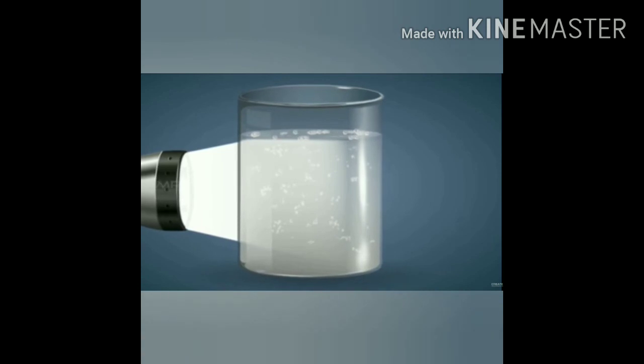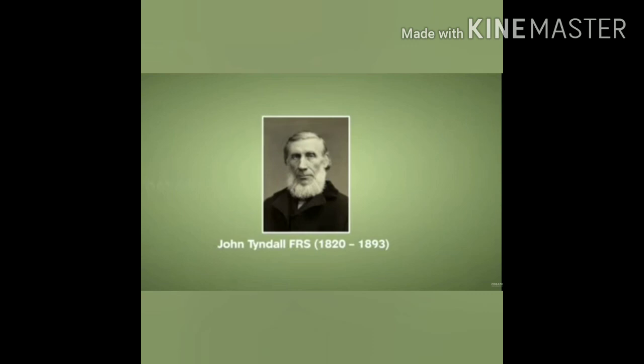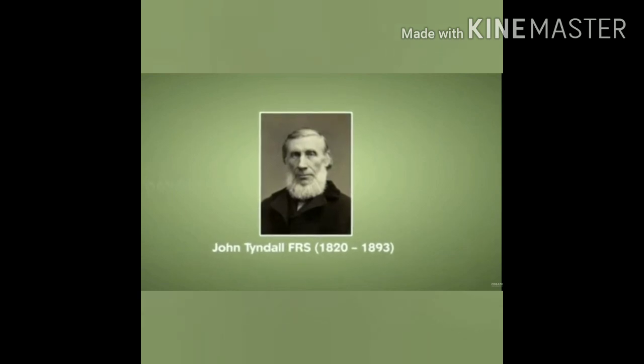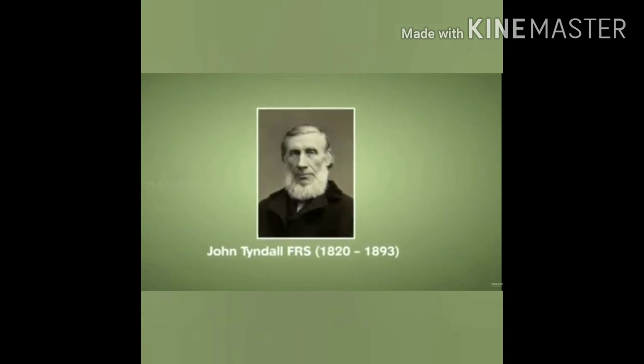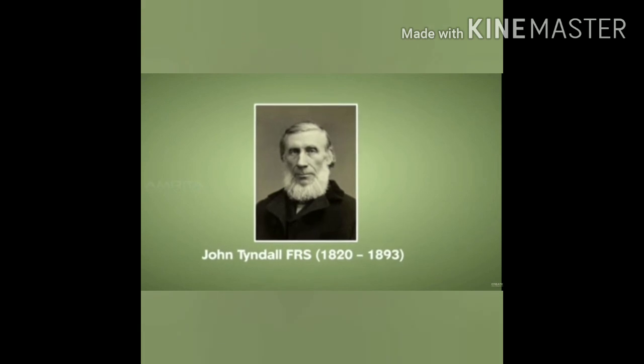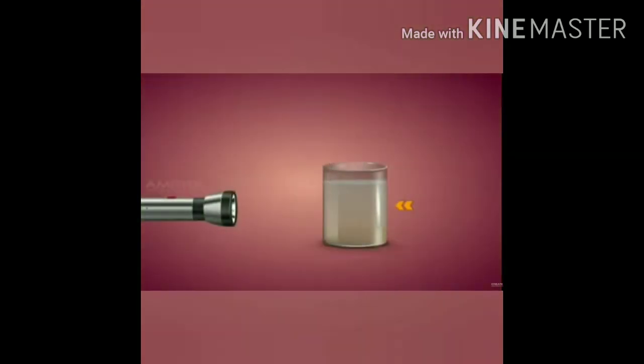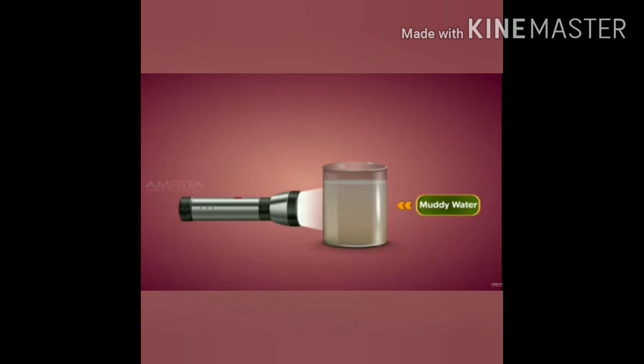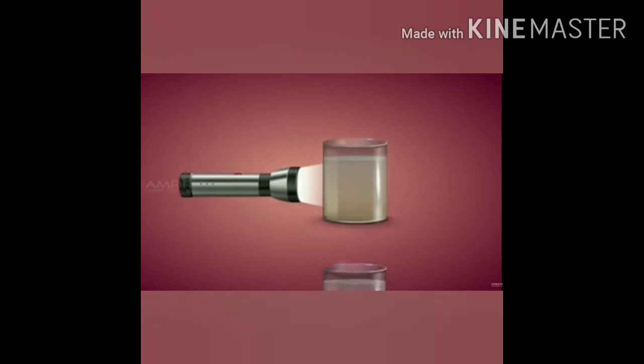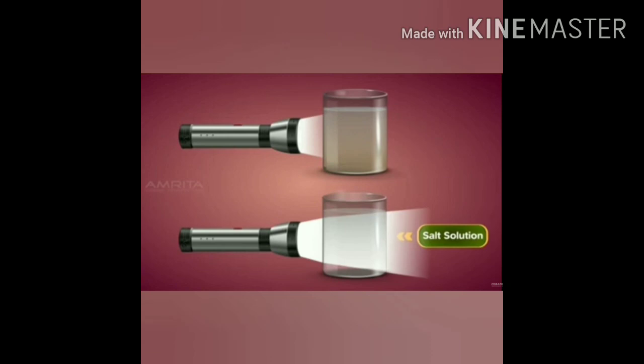Light gets scattered here and does not pass through the solution. This effect was shown by the scientist Tyndall, and is called the Tyndall effect. Scattering of light by the particles is called the Tyndall effect. In the case of a true solution, light easily passes through the solution.